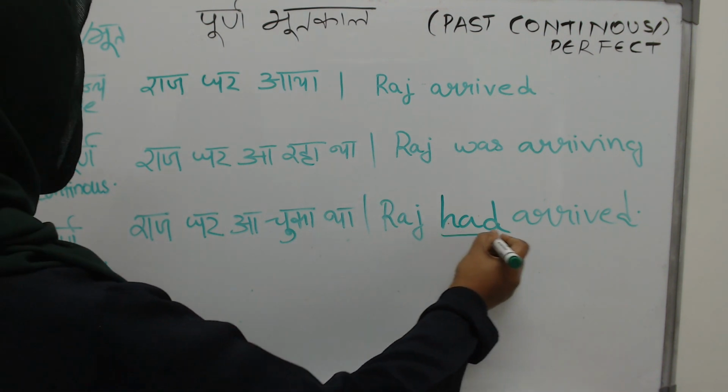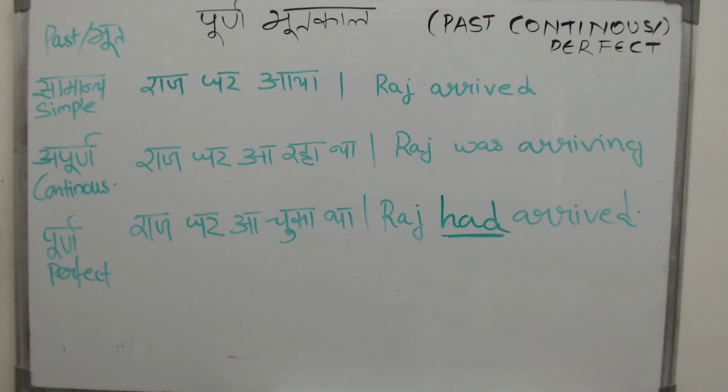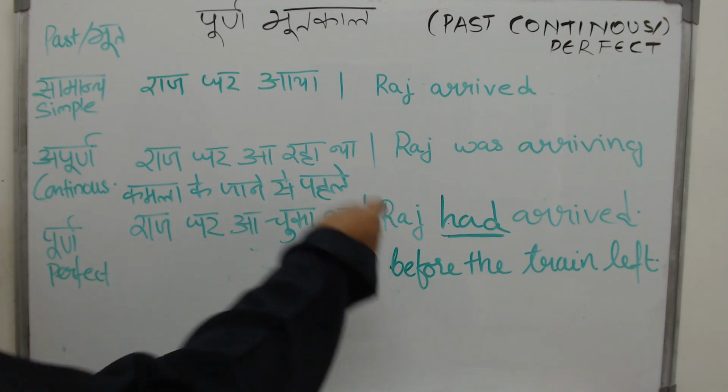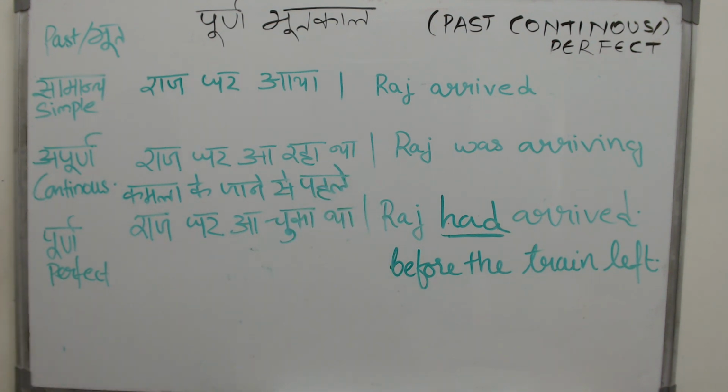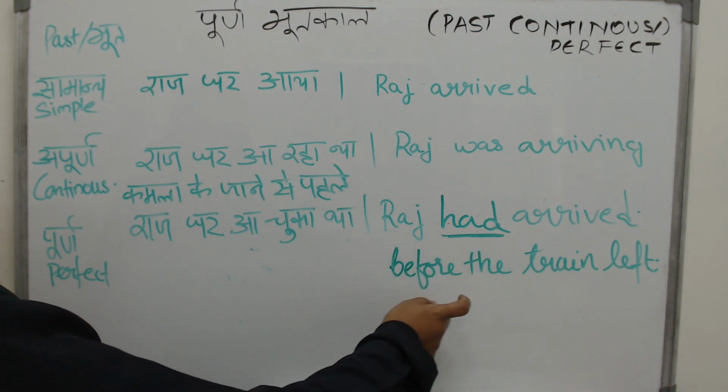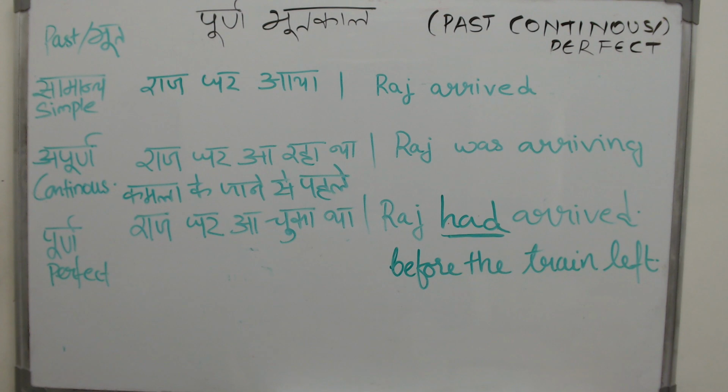But when I use the word had, you will be waiting for me to tell you about some other event that has happened. What happened after he had arrived? You need a sequence of events. You need one more event. What if I say, now does this make sense? Now we are talking about a sequence of events. We are talking about events that influence each other or that may have a connection with each other. Now Raj had arrived before the train left. That means what? Raj could get the train. He did not miss the train.